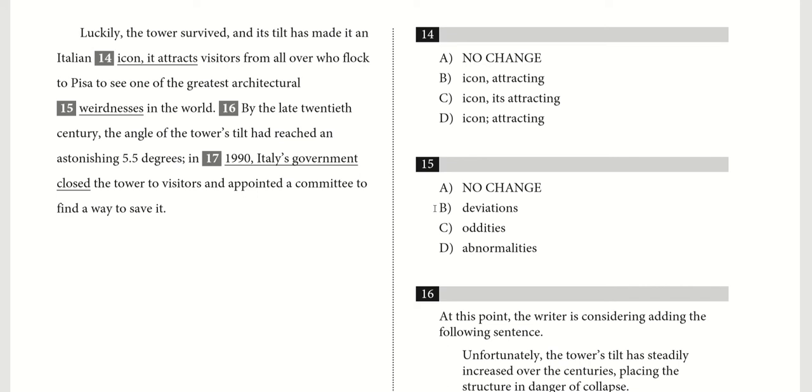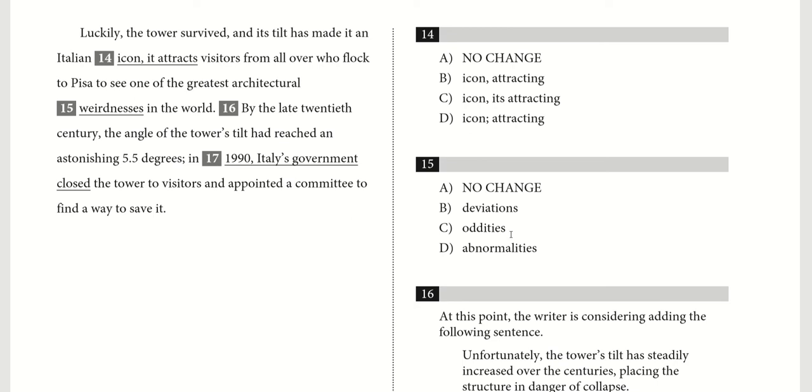What about deviations? Deviations is a little bit something different. So here we're saying, this attracts visitors from all over who flock to Pisa to see one of the greatest architectural somethings in the world. So deviations is something that deviates from the norm, right? And that isn't fully appropriate here.